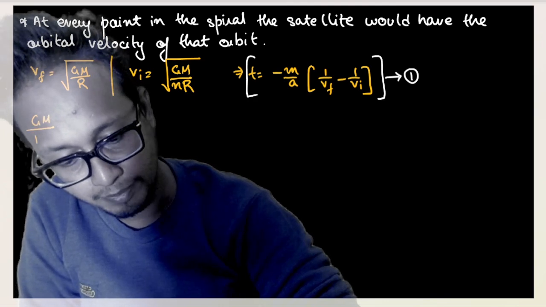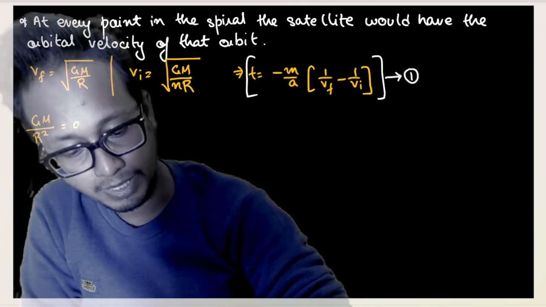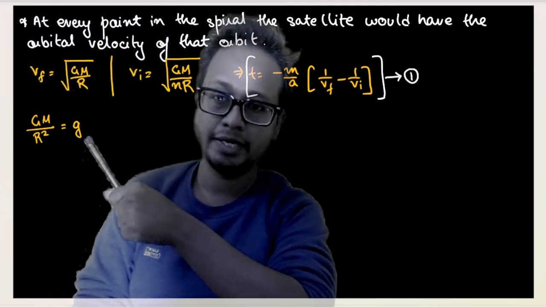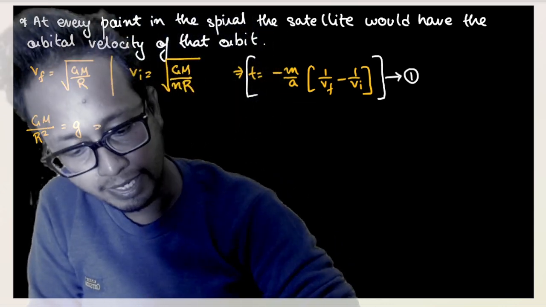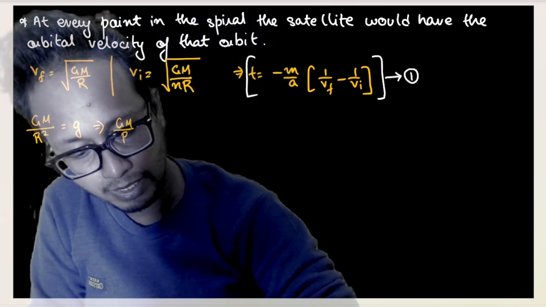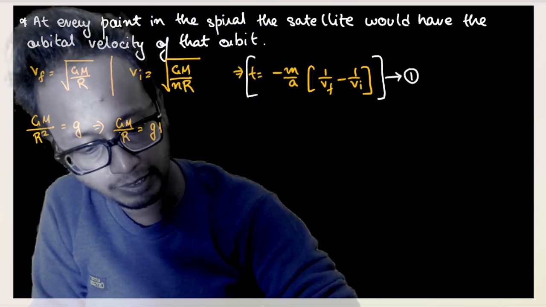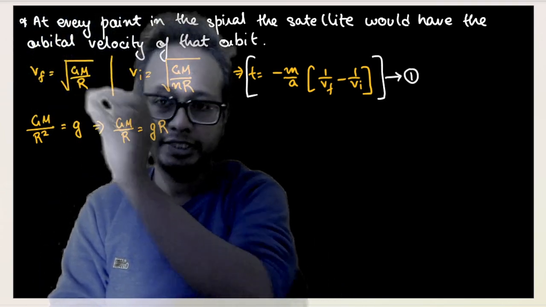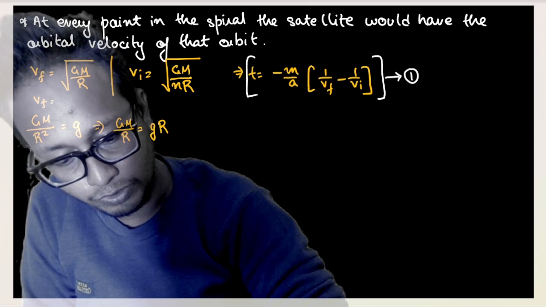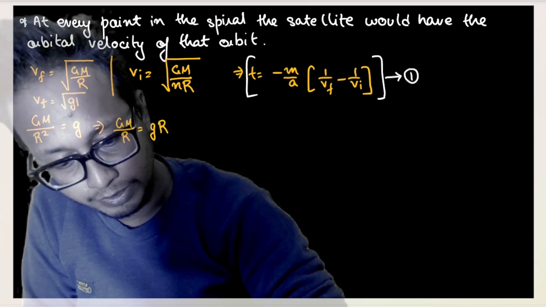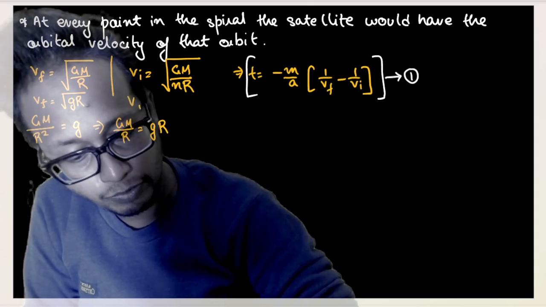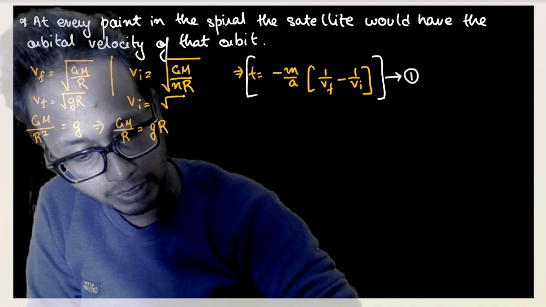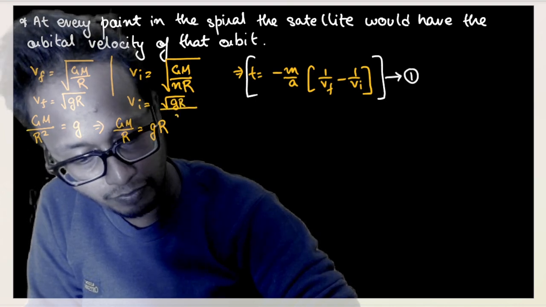Okay, GM by R square is nothing but acceleration due to gravity at the surface of the planet, isn't it? So can I write GM by R is equal to acceleration at the surface into capital R, the radius of the planet. So this GM by R can also be written as gR. So v final can also be written as under root of gR, and v initial can also be written as under root of gR divided by under root of n.